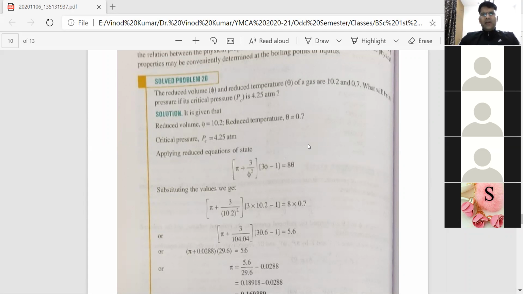So simply we have to calculate the value of the reduced pressure. We are given the critical pressure. Let's see how we can solve it. Reduced volume phi is 10.2, reduced temperature theta is 0.7, critical pressure PC is 4.25 atmosphere. Then apply the reduced equation that we have recently derived.